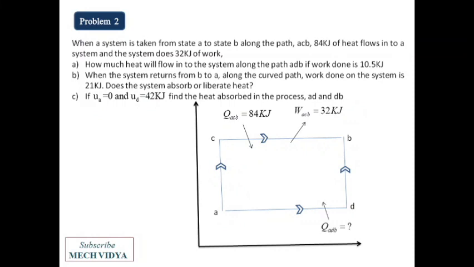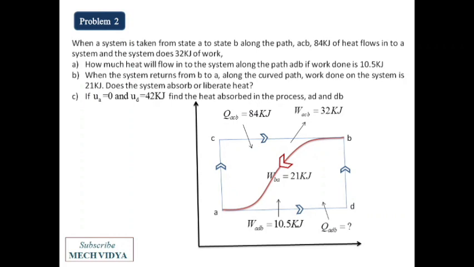Next, if the system returns from B to A through this curved path, the work done on the system is 21 kilojoule. Now they are asking, does the system absorb or liberate heat? And finally, in the third part, if the internal energy at state A is 0 and at state D is 42 kilojoule, what will be the heat absorbed in the processes AD and DB?